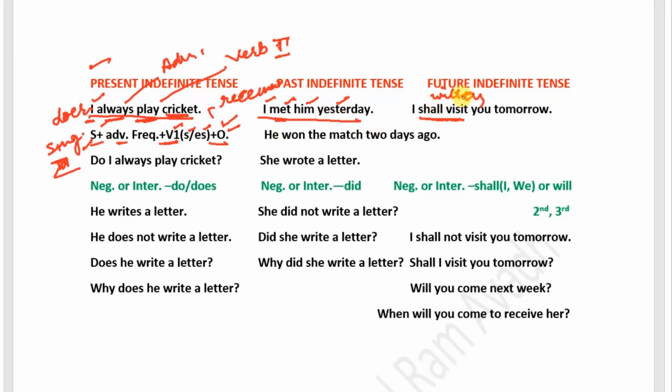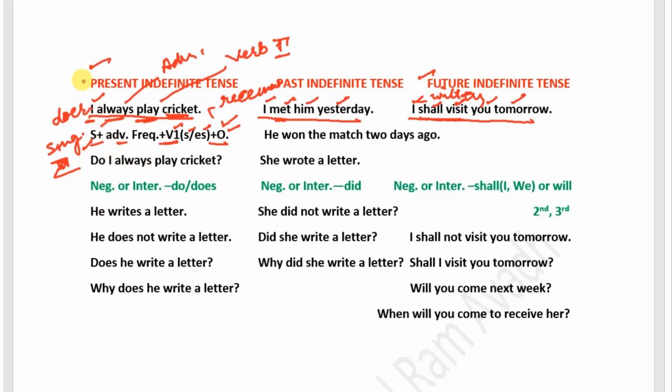And in future indefinite tense, here is I shall visit you tomorrow. I is subject, shall is helping verb, visit is main verb, it is in its first form, you is object, and tomorrow is adverbial of future time.